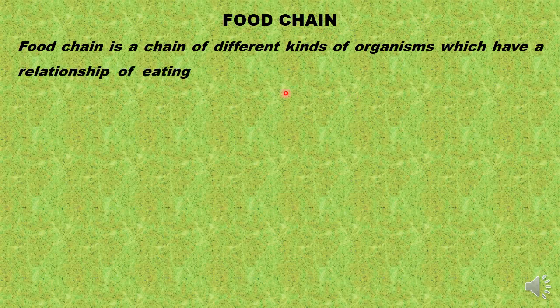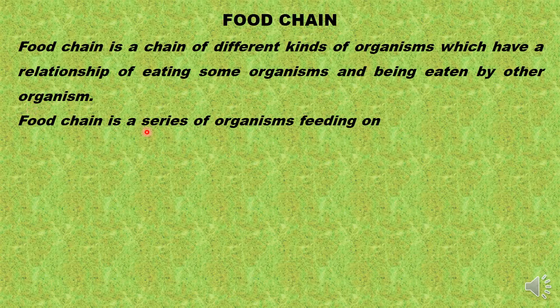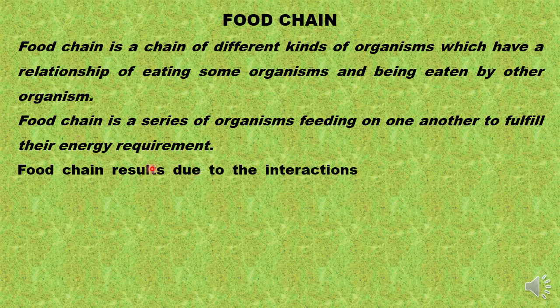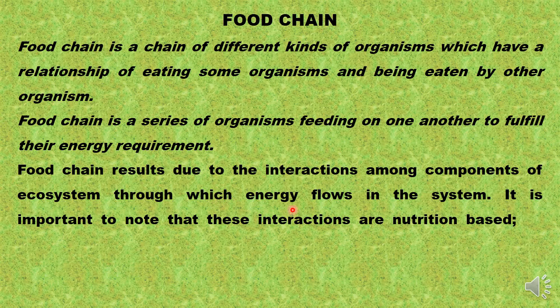What is a food chain? A food chain is a chain of different kinds of organisms which have a relationship of eating some organism and being eaten by another one. Food chain is a series of organisms feeding on one another to fulfill their energy requirement. It is not just for fun, it is for their energy requirement. So, a food chain results due to the interactions among components of the ecosystem, as we have just seen, through which energy flows in the system.